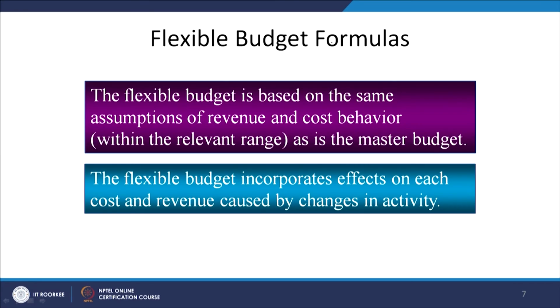The flexible budget incorporates effects on each cost and revenue caused by changes in the activity. The moment the revenue or sales change, cost automatically changes. So you have put that system in place in the computer. That is going to be very, very helpful, and that is not the static budget, but that is called the variable or the flexible budget. We will practically prepare the budget, then you will come to know how it facilitates better management decision making or better management control.